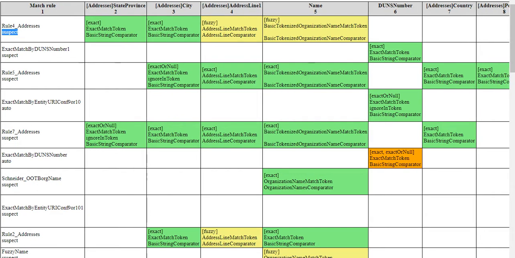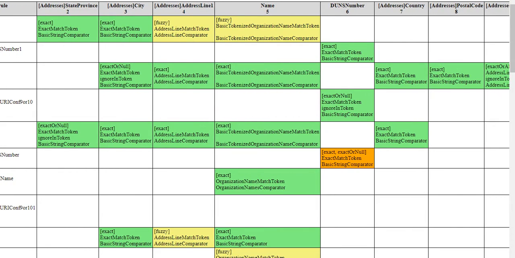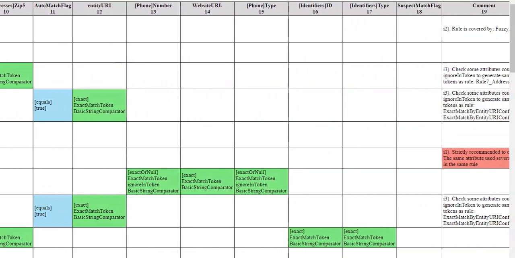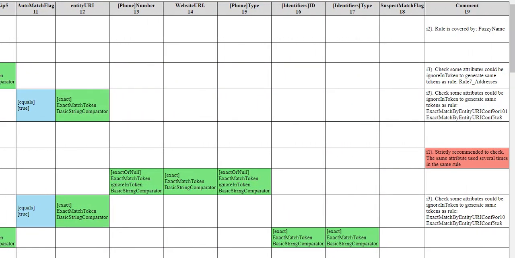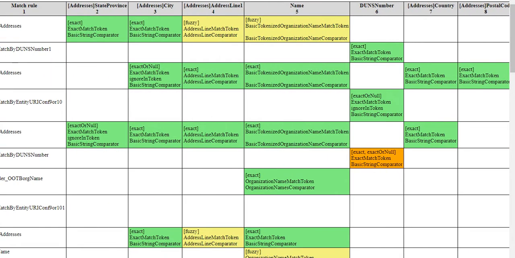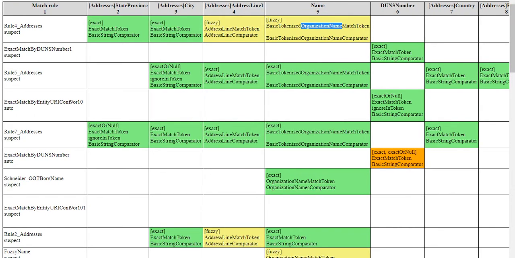If I move to the right hand side, see there is no other part there. See, the rule covers a fuzzy name. Why is it a fuzzy name? Because see, in the name of the organization its type is fuzzy matching. That's why it's fuzzy. And here organization name is there, not individual. Okay. So this is the combination. Similarly for DUNS number or any kind of number, it is generally an exact match. So that's why it is always exact.